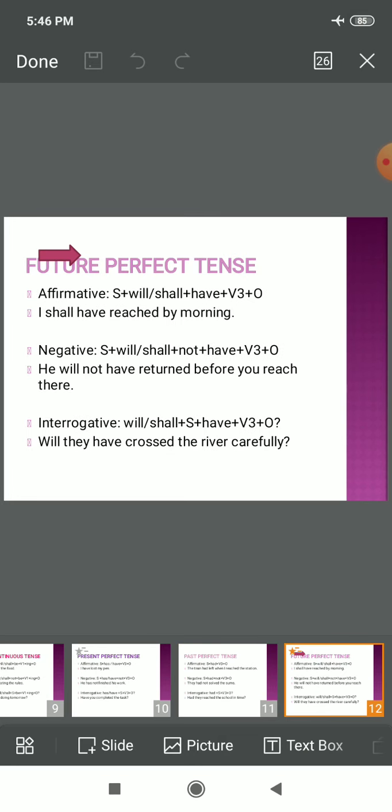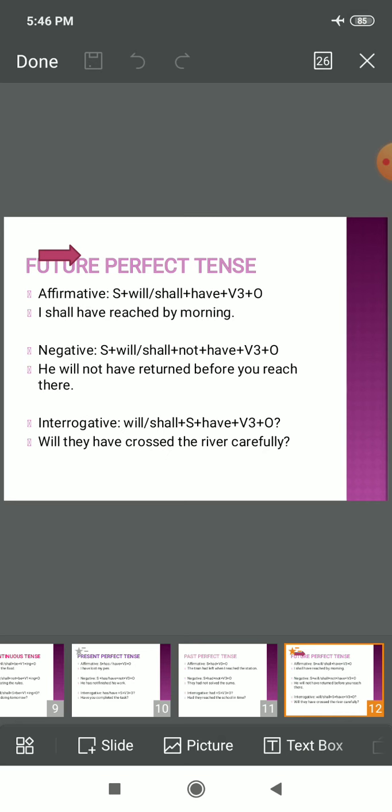Next is children, future perfect tense. As simple as that, children, in an affirmative sentence the subject would obviously come in the beginning, plus will have or shall have. Wherever there will be I or we as subject, we will use shall have. If he, she, or they is there, we will use will have. So, subject plus will have or shall have plus verb's third form plus object. As I told you, wherever there is perfect, we will use the third form of the verb and none other form. Bear it in mind very carefully.